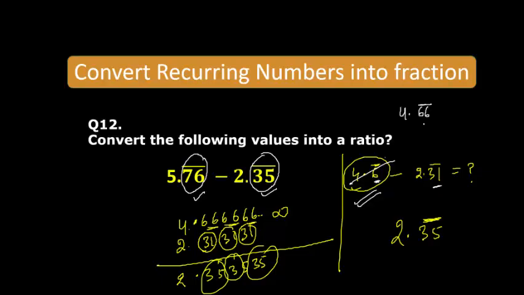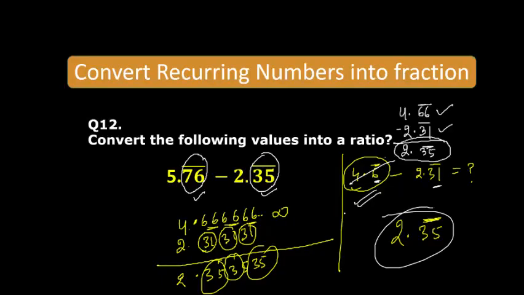I think that is also similar. 6666 is repeating. So now it would be very easy to subtract. Directly subtract this. You will get 2.35, and the bar you have to place as it is. If we have a bar here, in the answer also we will get a bar. I hope it is clear.